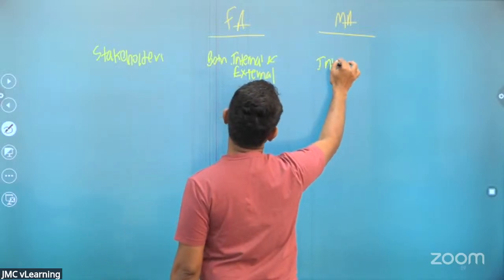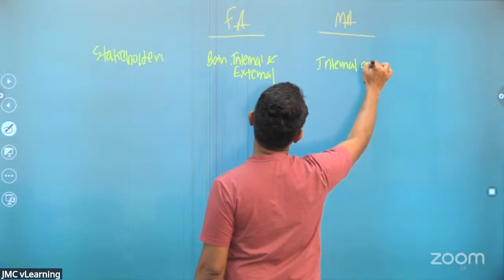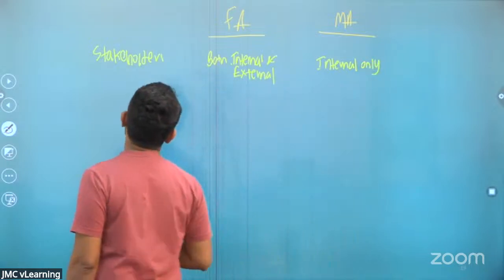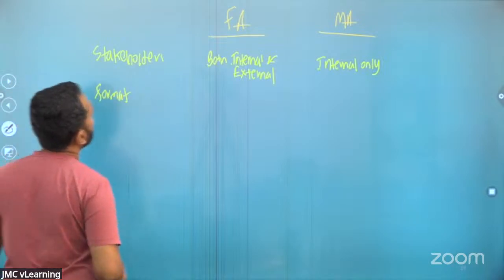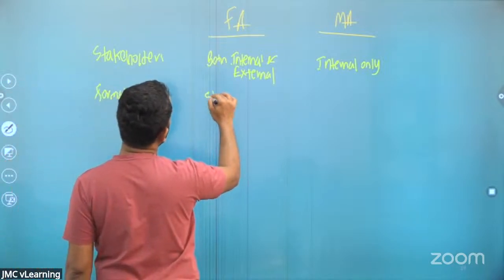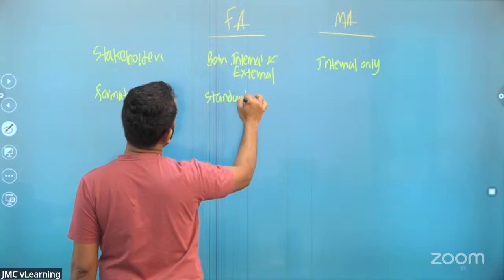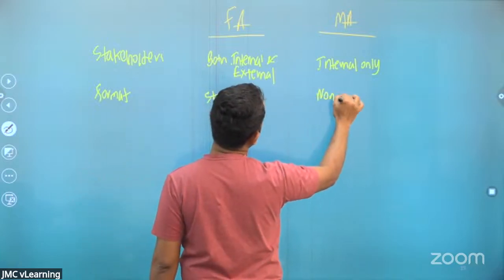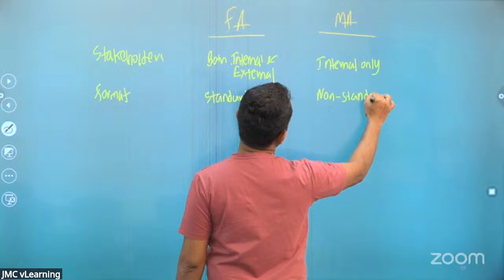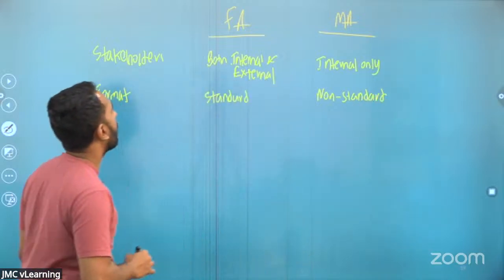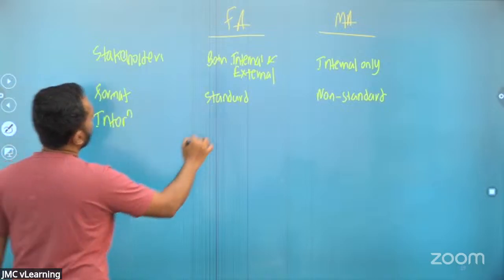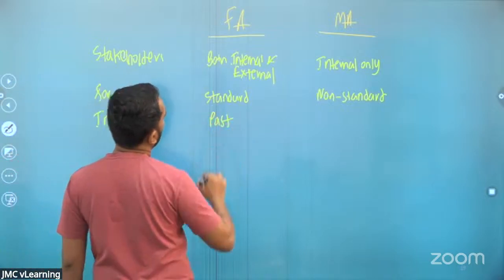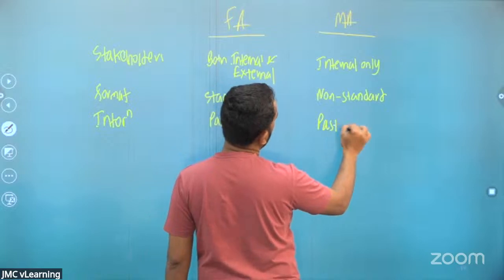Management accounting, internal only. Then the format, financial accounting has a standard format, but here it's non-standard. Then the information, we are using the past information only, but here both past and forecast.